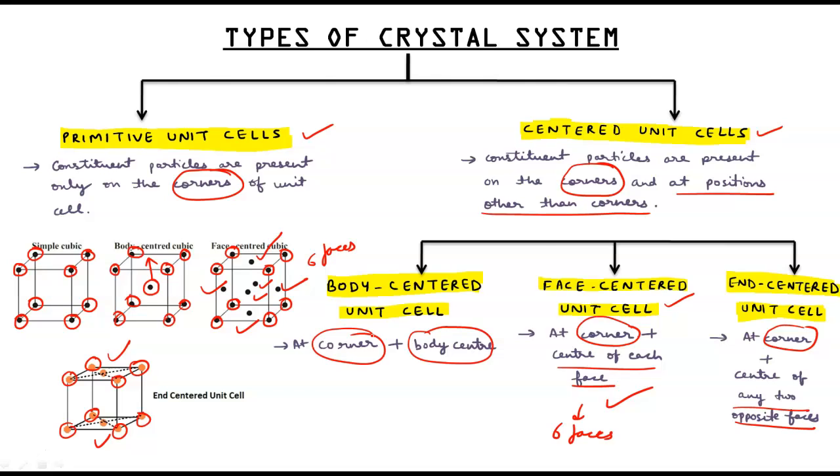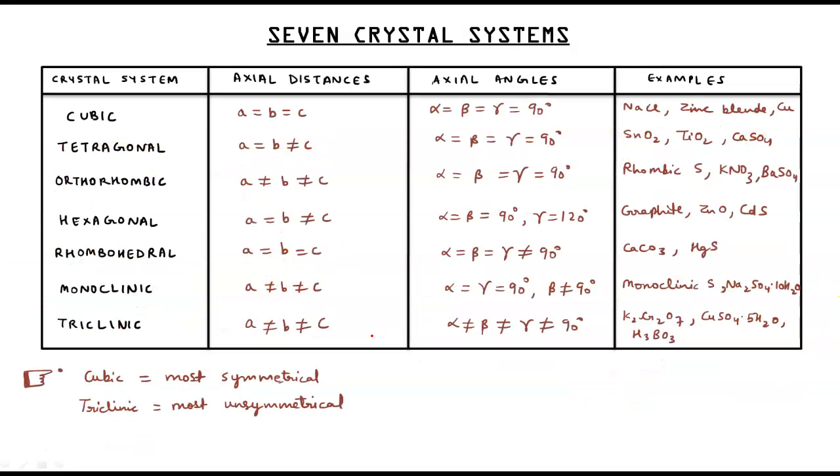Okay, got it? Next is 7 crystal systems. When a unit cell in a crystal lattice has lattice points only at corners, it is called a simple or primitive unit cell. We have learned this in the previous topic. In all, there are 7 types of simple or primitive unit cells among the crystals. These unit cells are characterized by 6 parameters. We know that A, B, C are the edges, and alpha, beta, gamma are the angles between the edges. So basically 6 parameters.